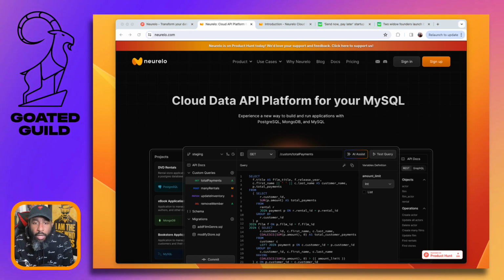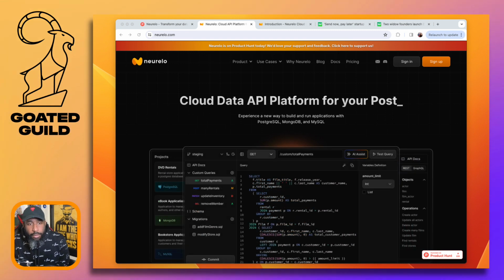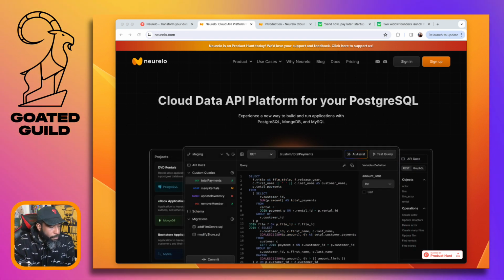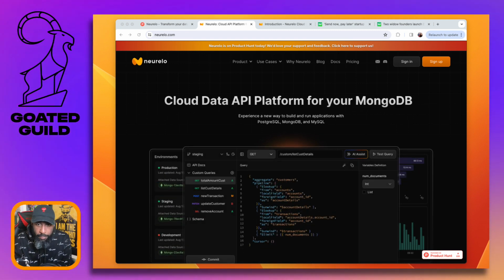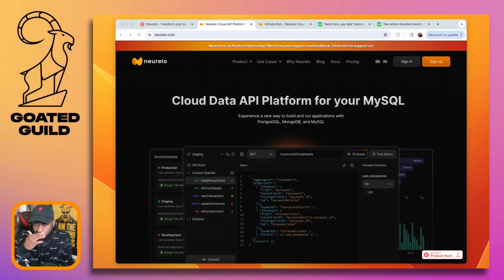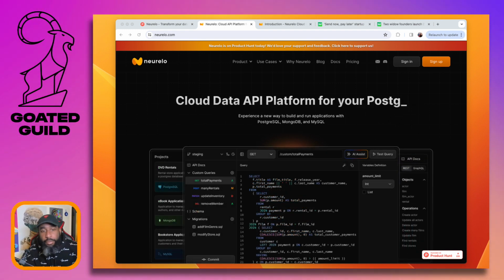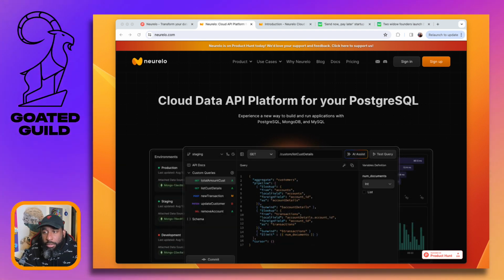Yeah, I love these developer tools. Seems like this one and I'm blanking on the name of the one from before, but I think both of them could combine their feature set essentially and would be pretty powerful. So check out Neurelo.com. If you want to create APIs quickly, give them a shot.